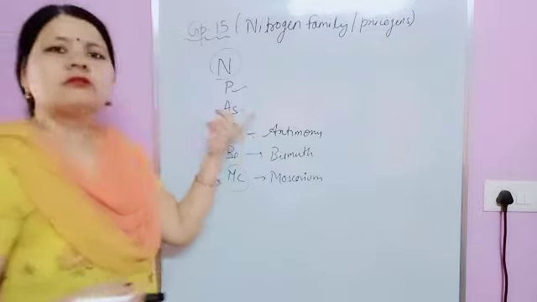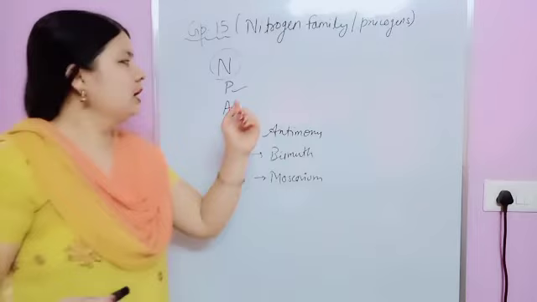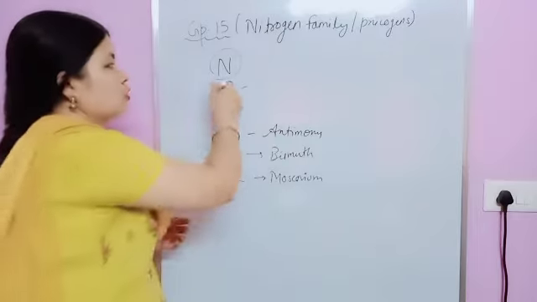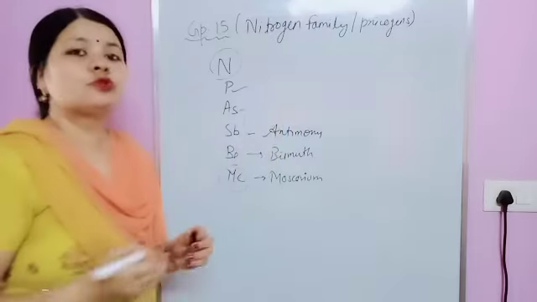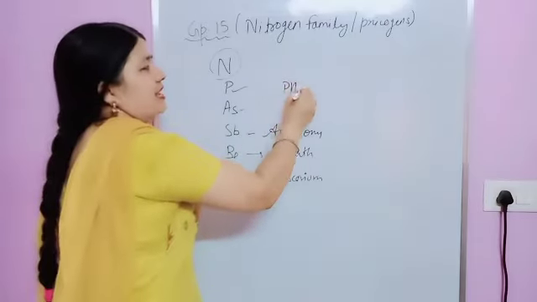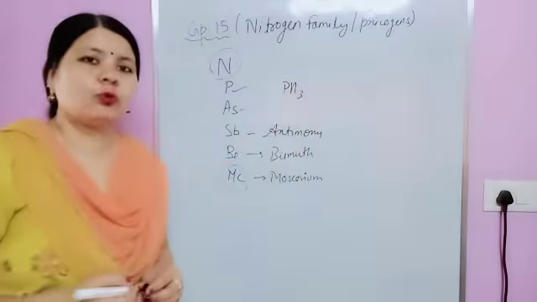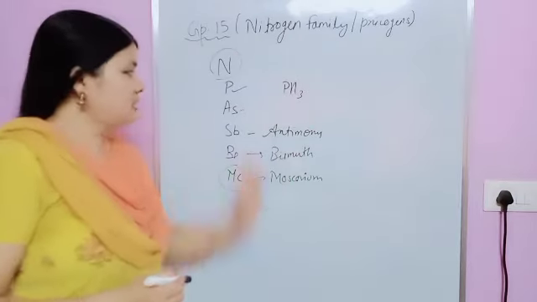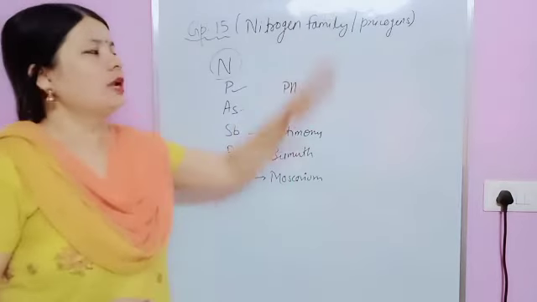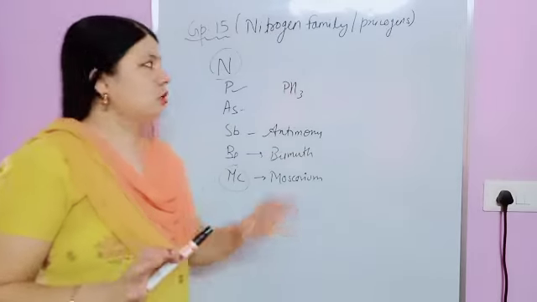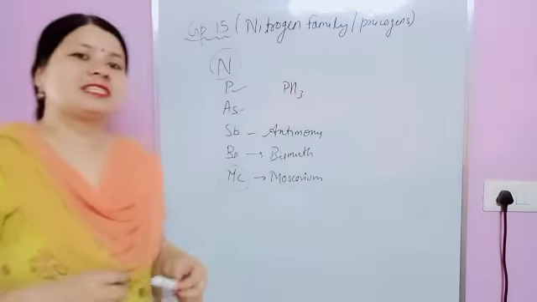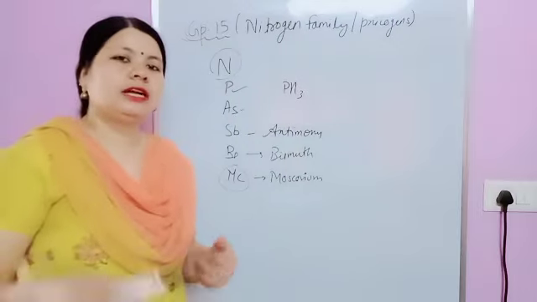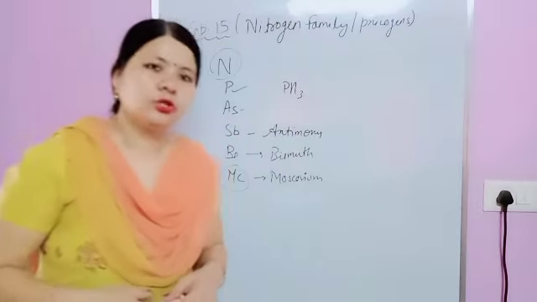Arsenic is a poisonous compound, suffocating in nature. Phosphorus, when it reacts with hydrogen, gives phosphine, that one is PH3, and this one is also poisonous in nature. So that's why these elements are known as nicogens. Now it's clear to you why group 15 elements are known as nicogens. Now group 16, 17, 18, I'll explain in another video. Okay, thank you.